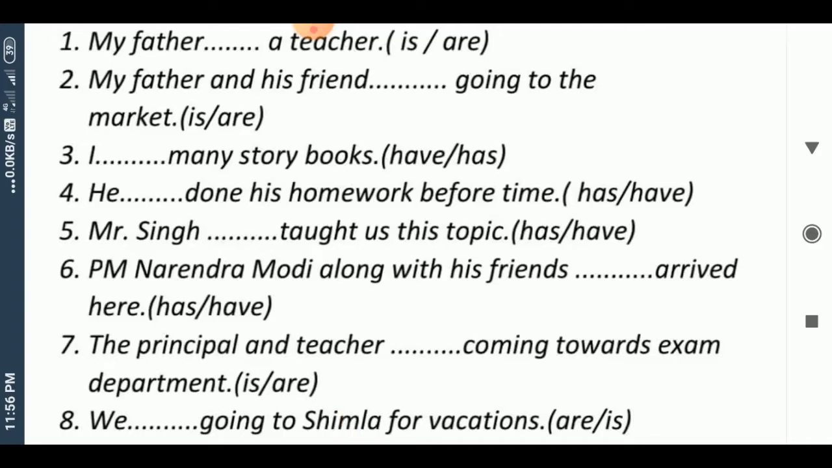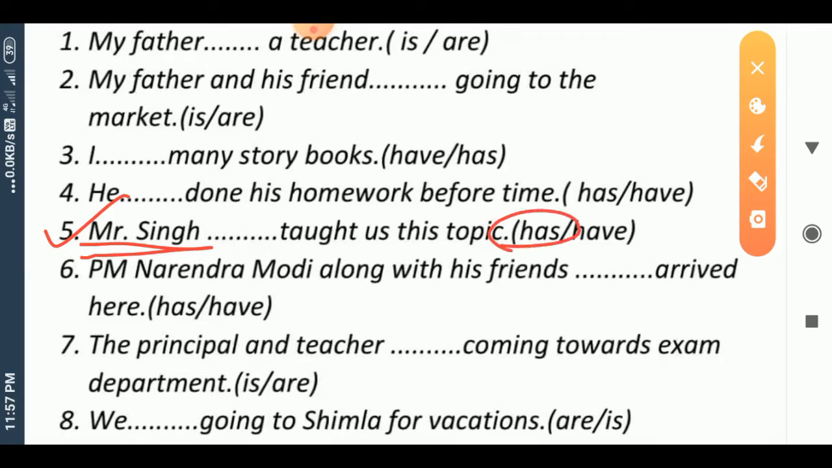In next sentence, Mr. Singh ___ taught us this topic. Mr. Singh is a singular subject, and according to singular subject we would fill here has. So the correct sentence is Mr. Singh has taught us this topic.